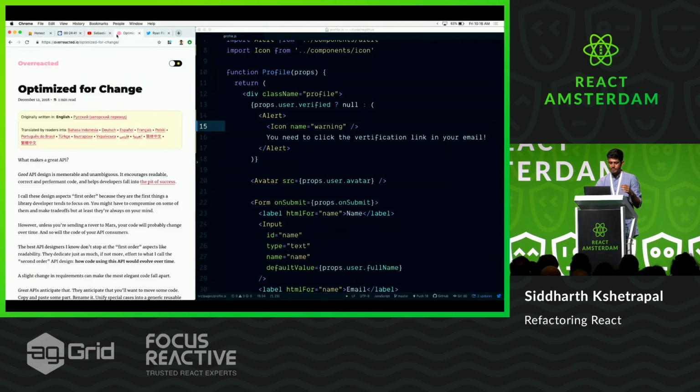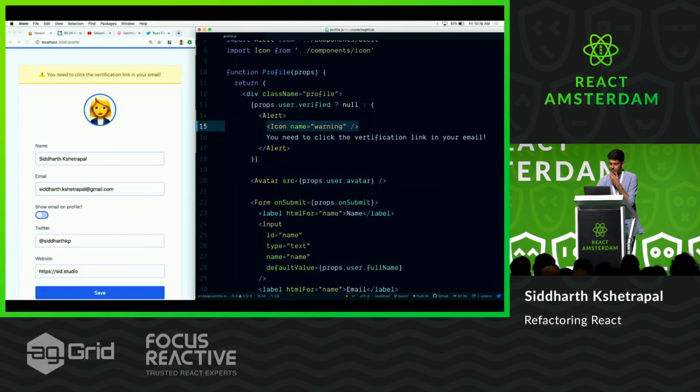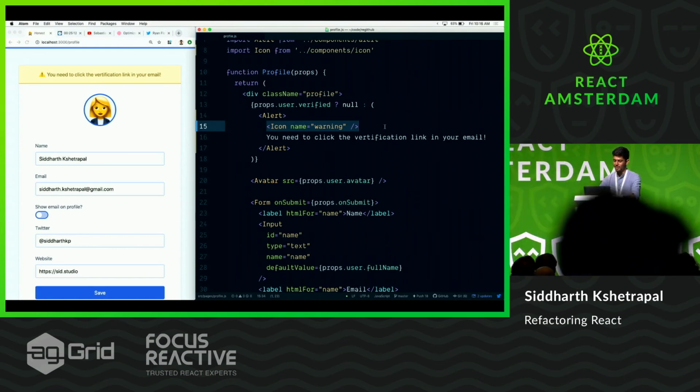So again, tiny plug, optimize for change, and don't create new props unless you have to. This comes with a big caveat. That's why I say it's a code smell, not a bug. Maybe you actually wanted to restrict that. Maybe your design system guidelines actually say, you can't add an icon, alerts are only text, please don't do that. In that case, it's actually a good idea to put a message prop and have a hard prop types check that this can only be a string, and put a hard prop type check on children and say, no children. You don't get to do that.